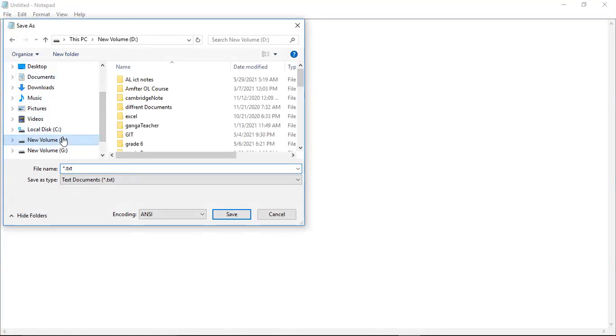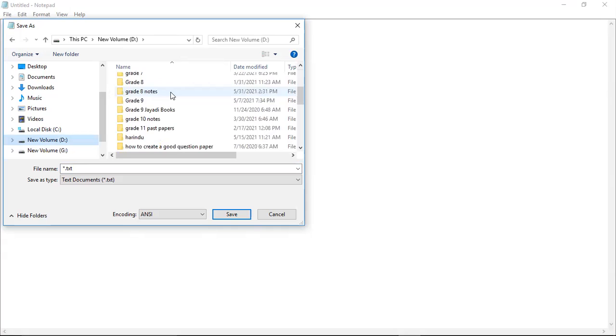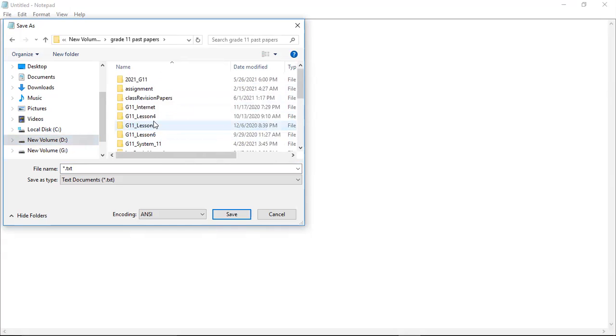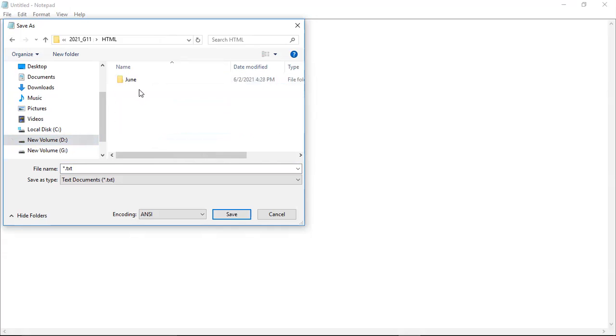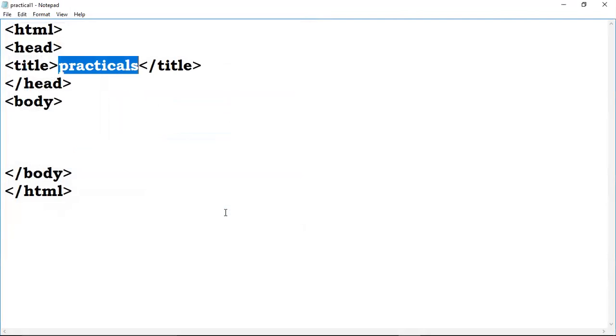I am using D drive. In D, I have grade 11 past papers, grade 11 2021 HTML June. I am going to give practical 1. Then you have to give .html. So you are giving .html and you have to save this one.